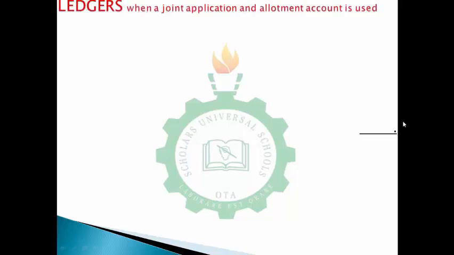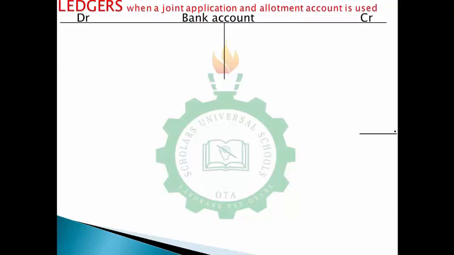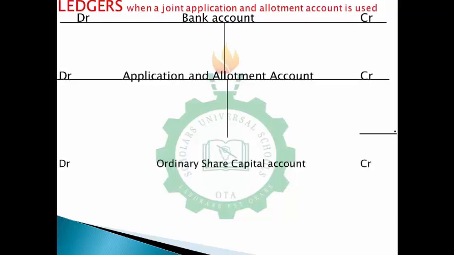So we have to strike out our ledgers. That's our T format: the bank account, application and allotment, ordinary share capital, then share discount, and first call. Because of our sheet, which is this slide, I'll advise that you strike out your share discount and first call on a separate sheet. That's just the way we used to do. Now for the bank account, ensure you have your currencies.